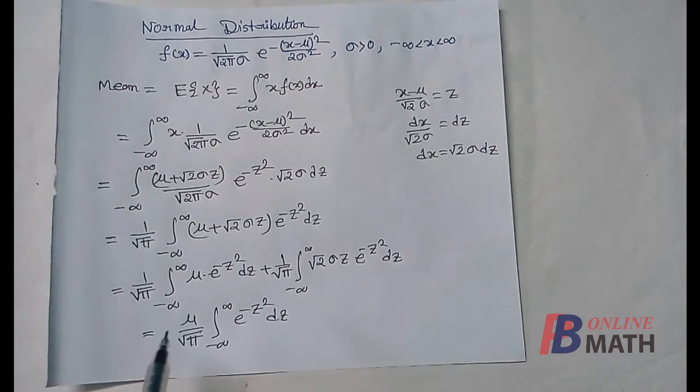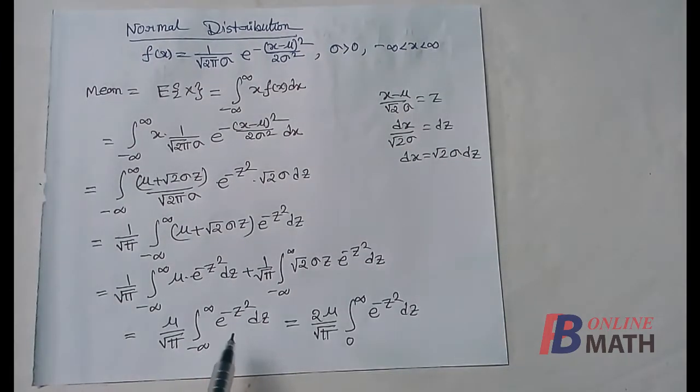So the integral reduces to mu by root over pi, integral from minus to plus infinity of e to the power minus z square dz. So we need to evaluate this integral. Now we find that e to the power minus z square is an even function, and the range of the integration is from minus to plus infinity. So this can be written as 2 times this integral from 0 to infinity.